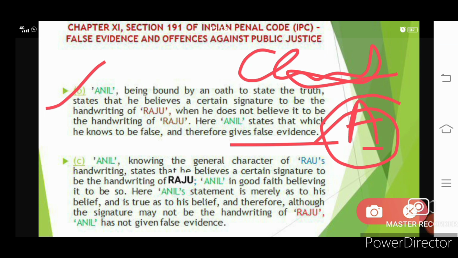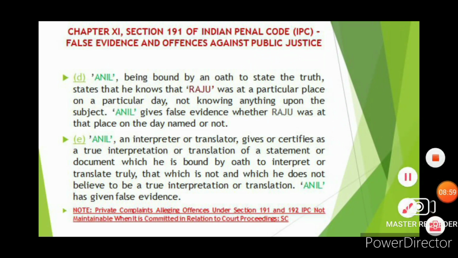Though the handwriting is not Raju's, Anil believed and truly said, believing in himself, that it is the handwriting of Raju. Here you couldn't say that Anil is giving us a false evidence. He is giving us a true evidence, because Anil believes in himself that it is the handwriting of Raju.